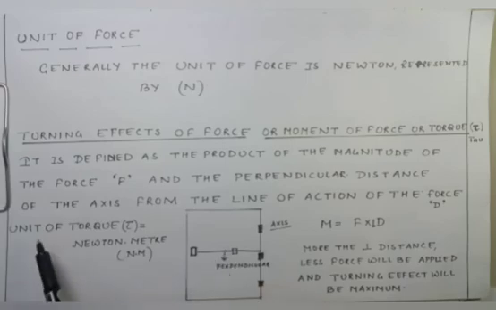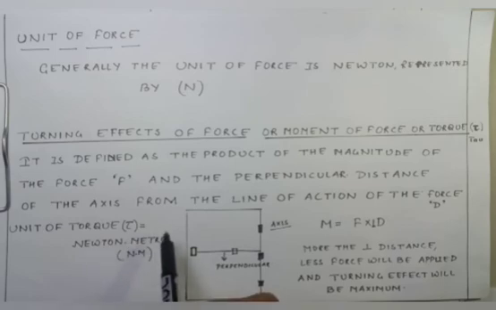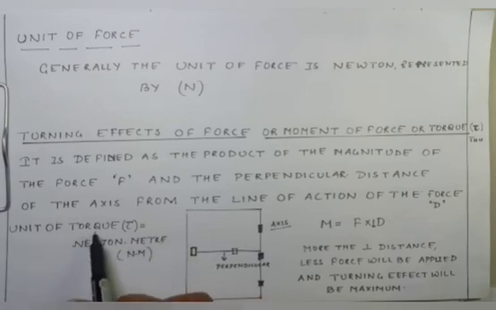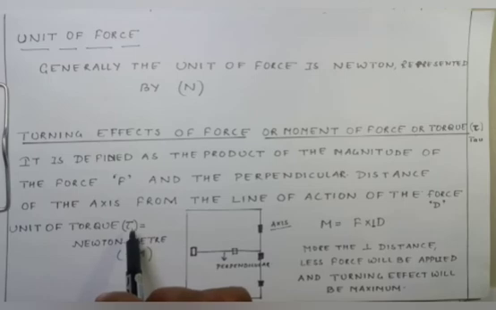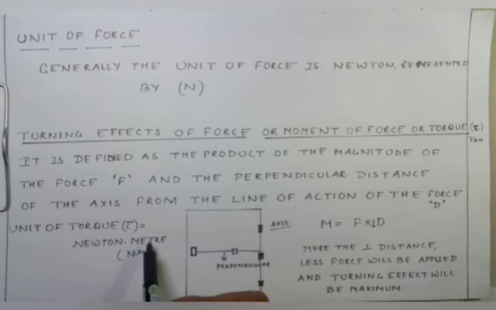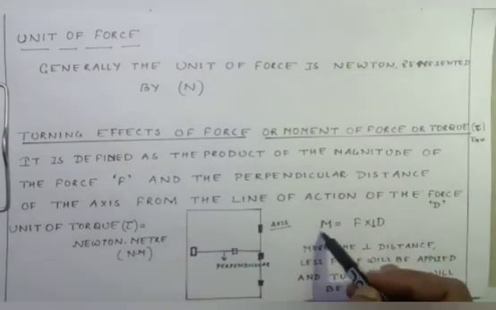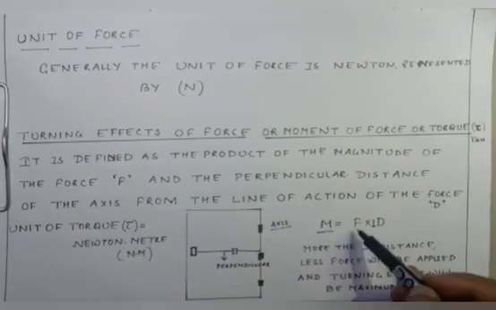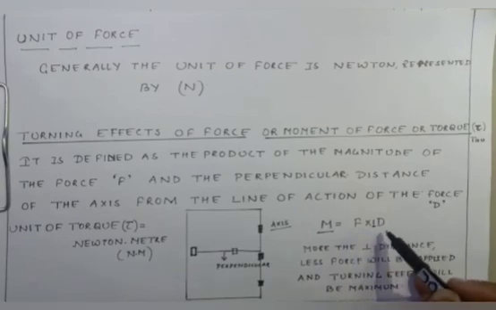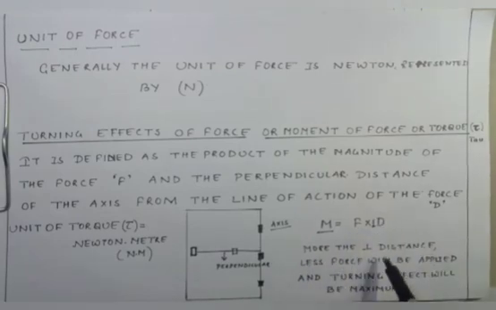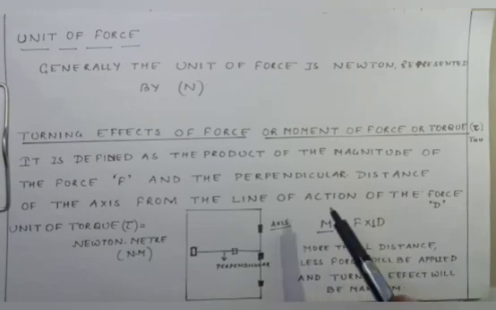Now the unit of torque is Newton into meter. Torque is also denoted by tau, as I have already told you before. And the formula of moment of force is force into perpendicular distance. Over here I have written: the more the perpendicular distance, the less force will be applied and the turning effect will be maximum. I hope this topic is clear to everyone.